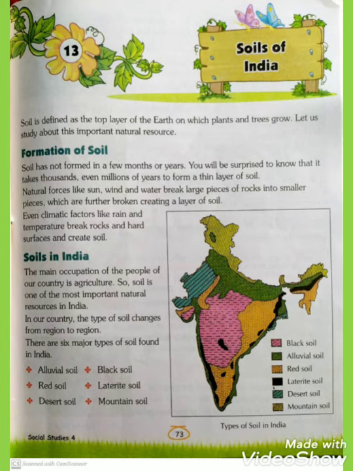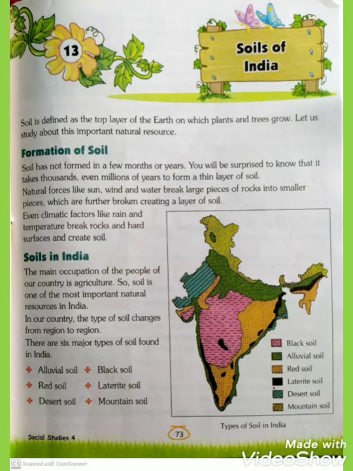In this chapter, you will see about the soil, how is the formation of soils in India, and soil erosion and conservation. Now let's see the chapter. Soil is defined as the top layer of earth on which plants and trees grow. Let us study about this important natural resource.